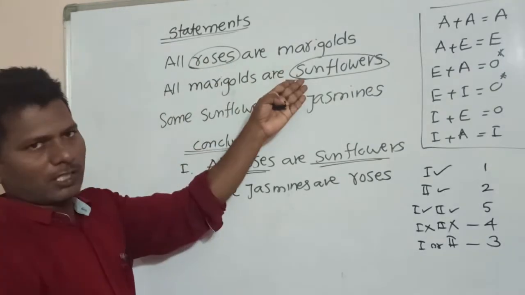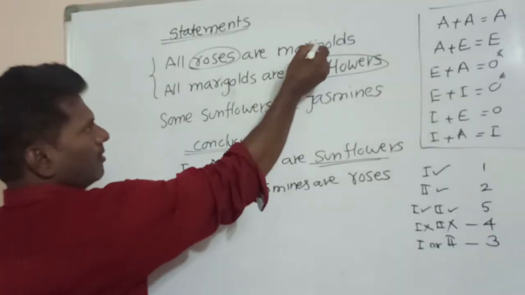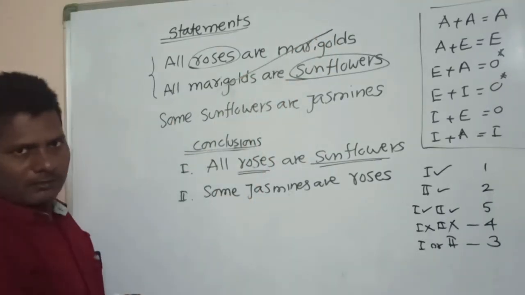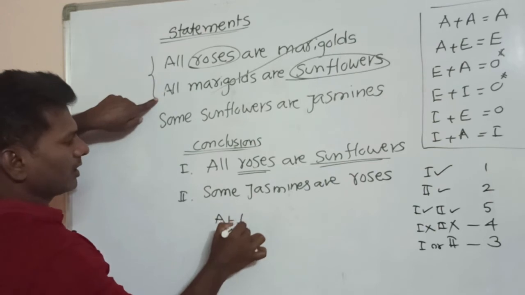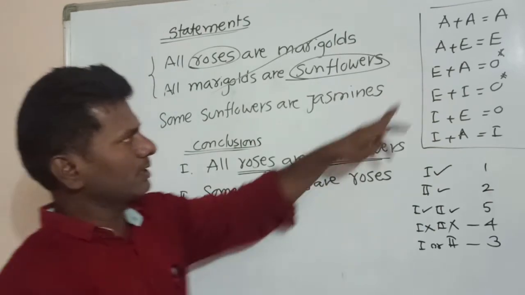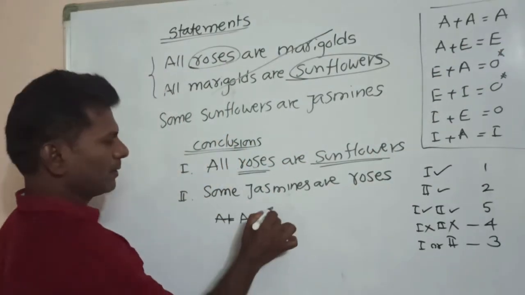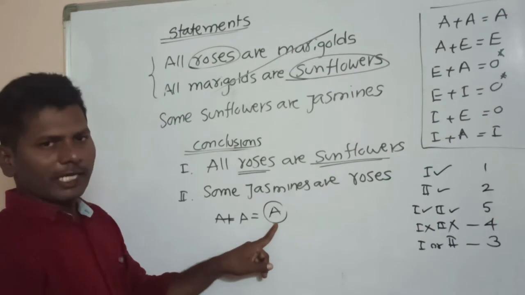To get these two terms, I have to add these two. Marigold, marigold gets cancelled. This is an A type statement. The second one is also an A type statement. A plus A, I know, is equal to A. So here I got an A type statement.